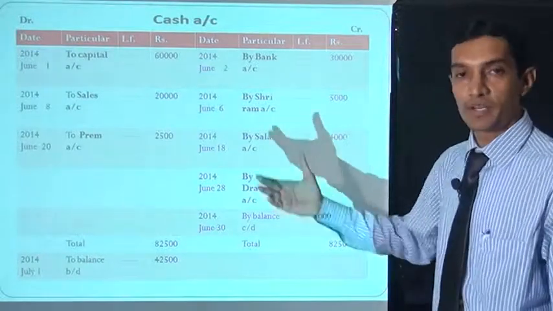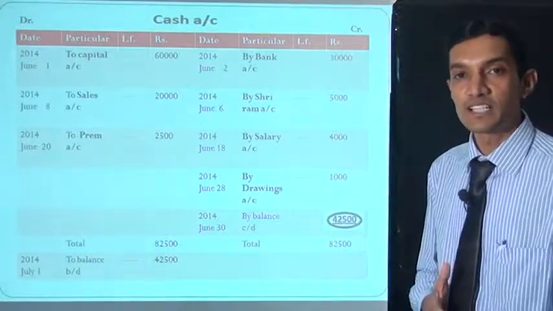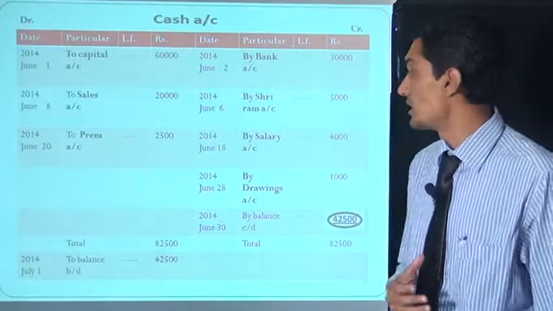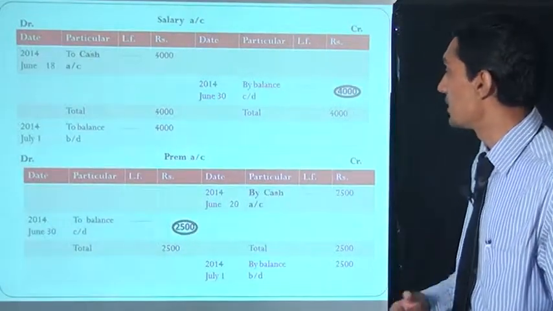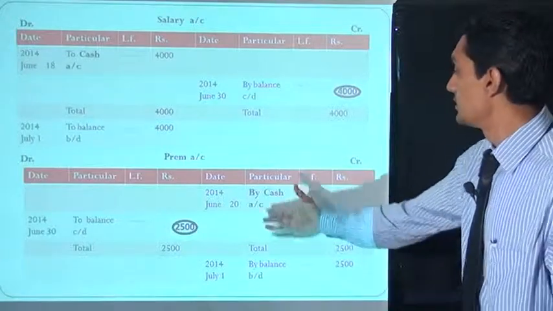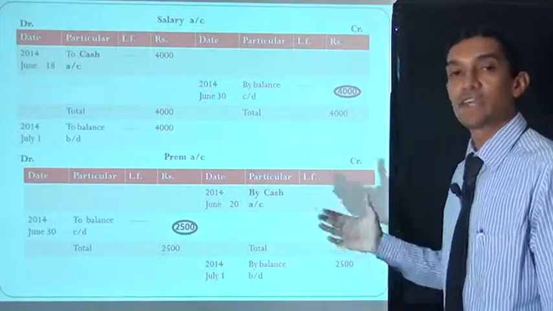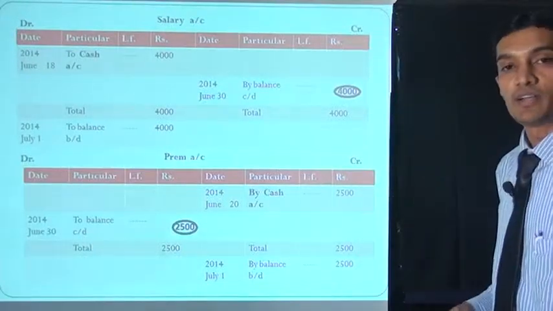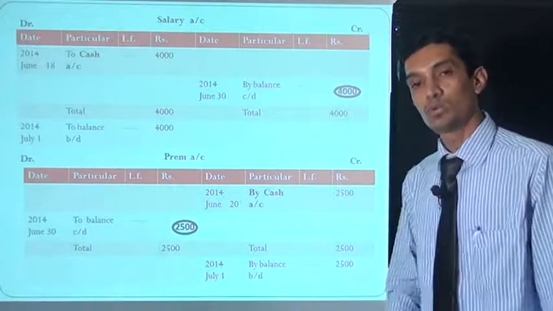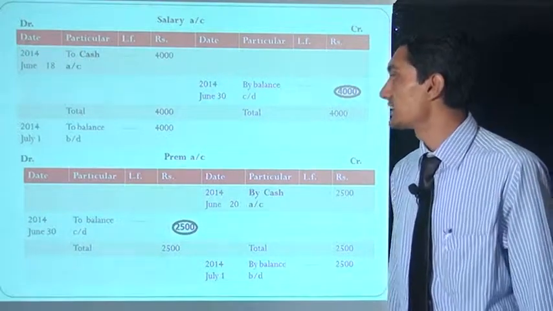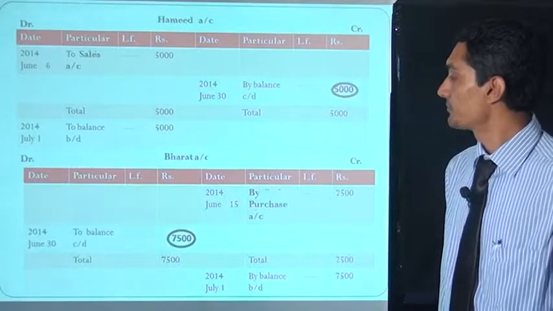Now we move to the Prem account. In the Prem account the credit side is written "by cash account". These are the Prem accounts: 2014 June 20, by cash account 2500 rupees, credit side. Now what are our next general transactions? We check that.